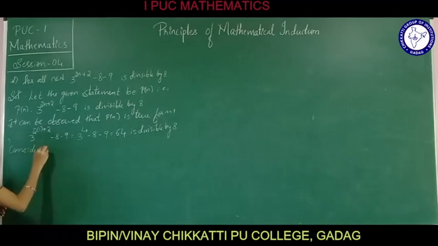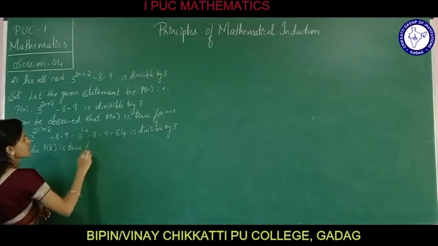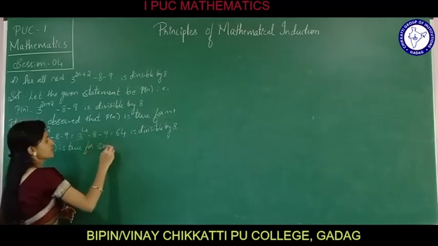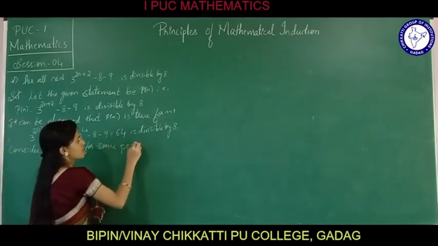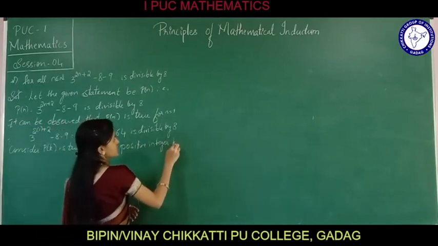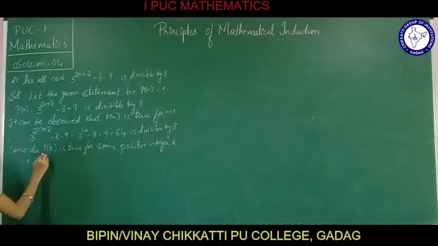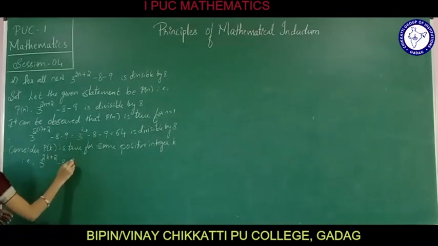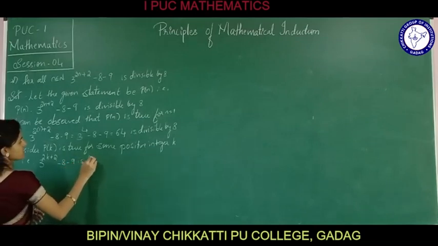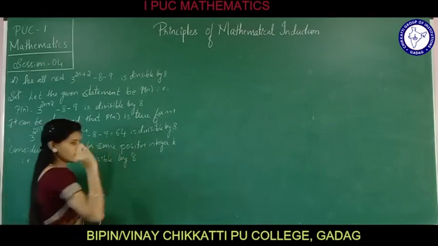Consider P of k is true for some positive integer k. If it is true for some positive integer k, that is 3 raised to 2k plus 2 minus 8k minus 9 is divisible by 8.